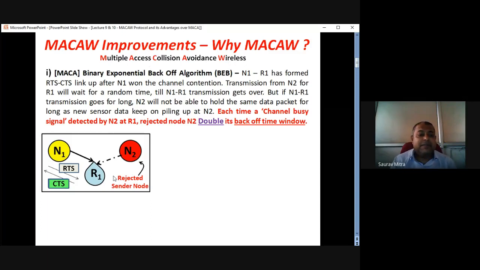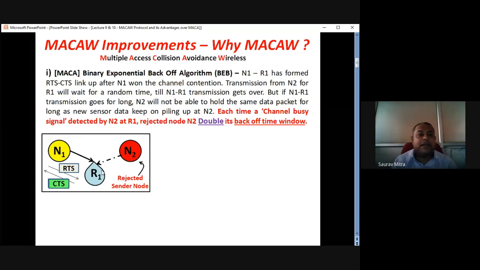What happens? This is the same case, N1 R1. This is the hidden terminal problem which is found in case of MACA. The CSMA hidden terminal problem is somewhat solved by MACA. But in MACA also, the hidden terminal is causing another problem, that is N2's channel is getting totally blocked. N2 is a hidden terminal, and this channel is getting totally blocked. How that happens, I would explain here. N1 R1 initially is exchanging RTS CTS packets as per MACA, and N1 has won the contention, and N1 R1 is doing the transmission. This solid data line is called transmission. So N1 is continuously transmitting to R1.